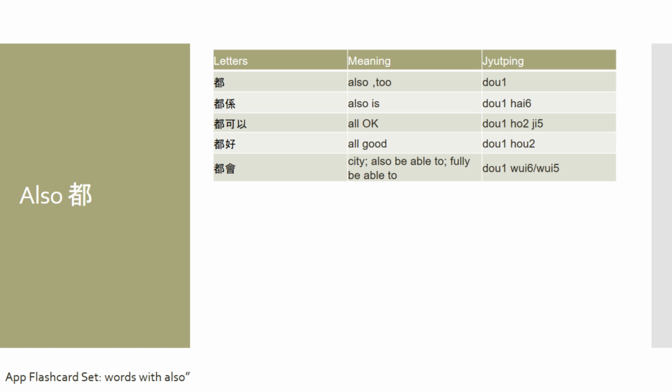However, if you're talking about metropolitan, in this case, you would add the word big in front of this, and you would say 大都會. Now, this means metropolitan. And even though you would say city as 城市 in Cantonese, you won't say 大城市 for metropolitan. You would say 大都會 in Cantonese to refer to metropolitan.